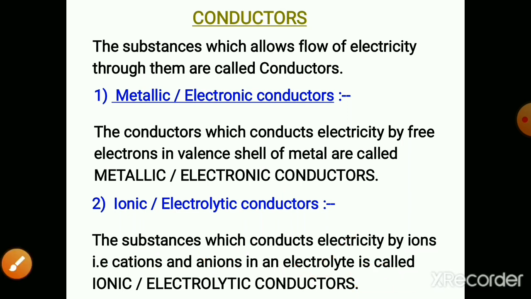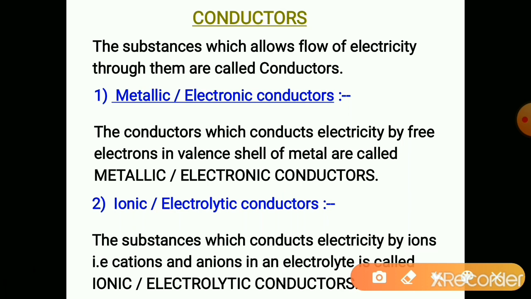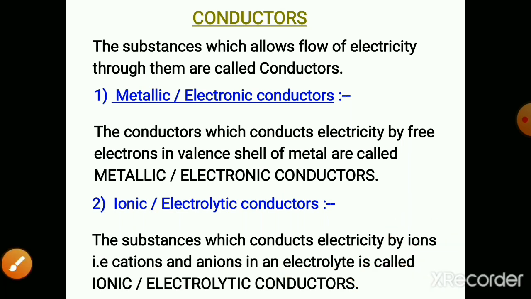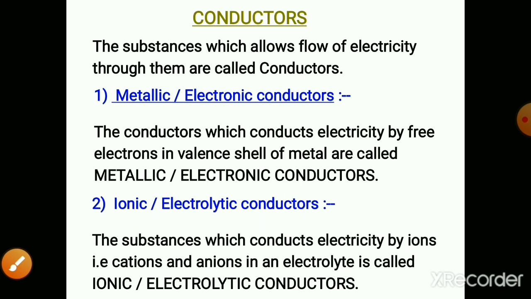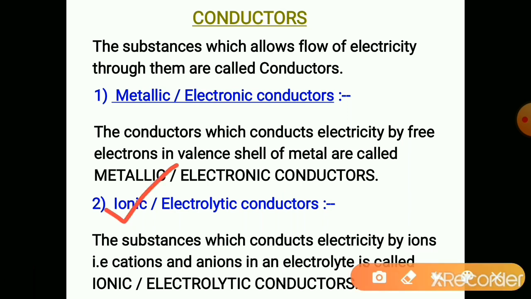We know that electrolytes furnish ions in solution, and those ions are able to carry current from one end to the other. So electrolytic conductors are ionic conductors.